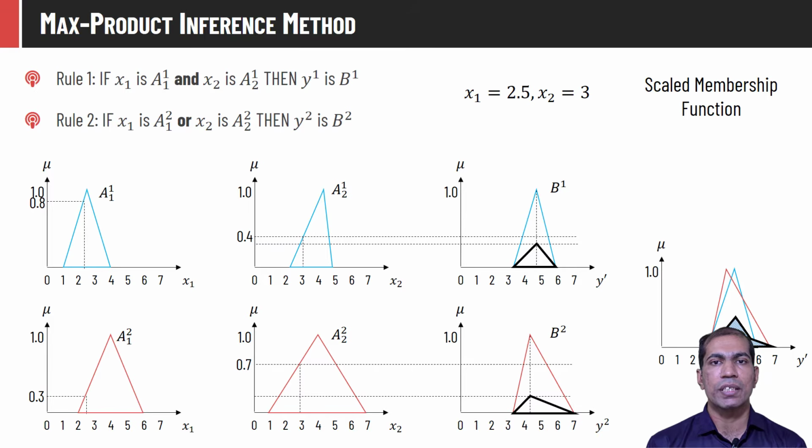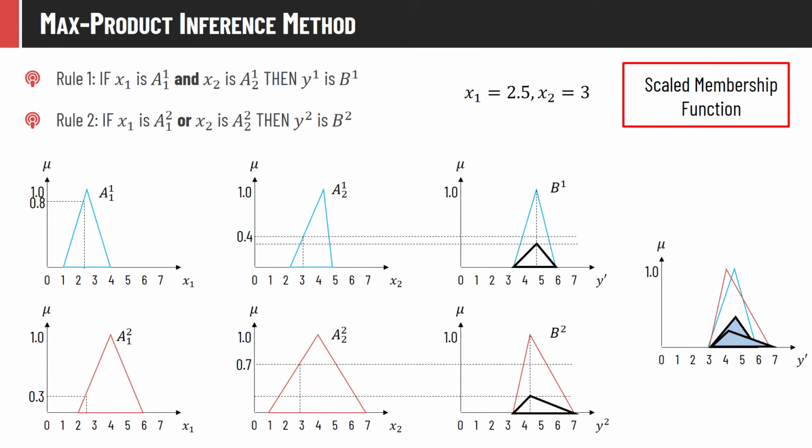In the max-min inference method we were clipping the fuzzy output functions, but in the max-product method we simply rescale the function up to that membership value. We apply this for all the functions and take the union of all these fuzzy output functions. Whatever area is covered by this will be used to compute the final crisp value for the given rules.